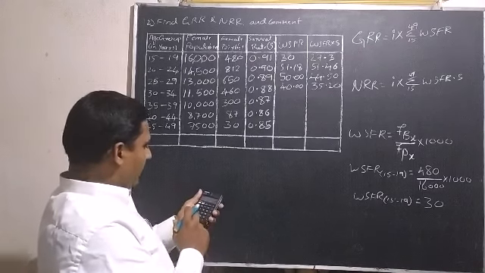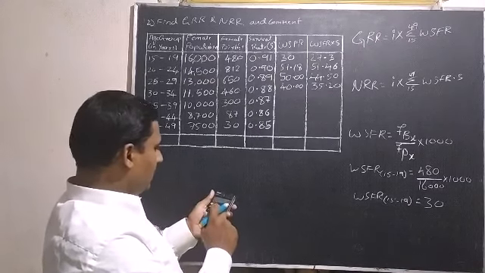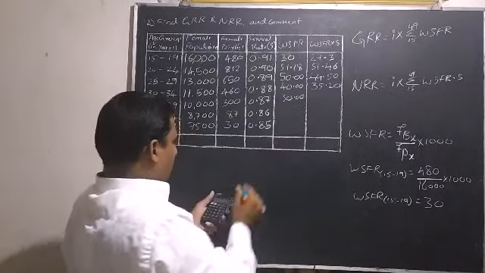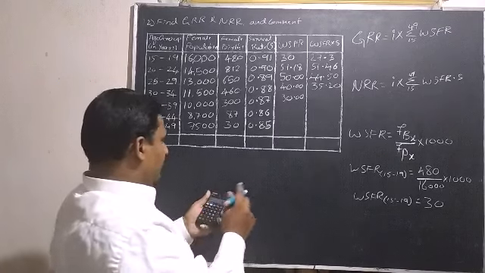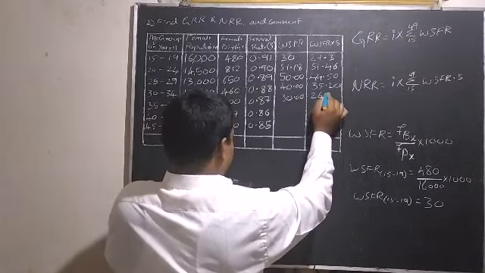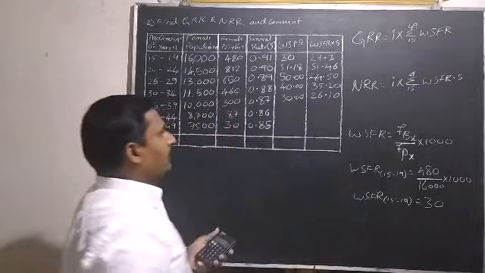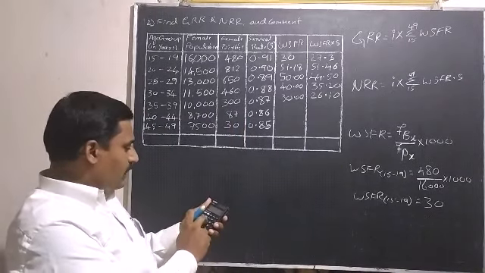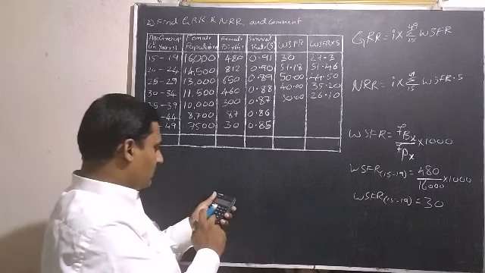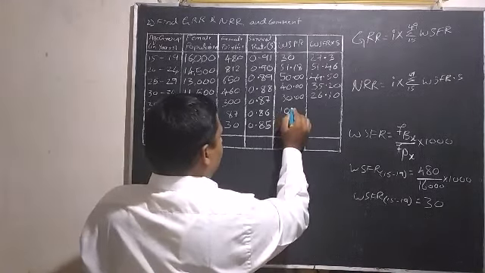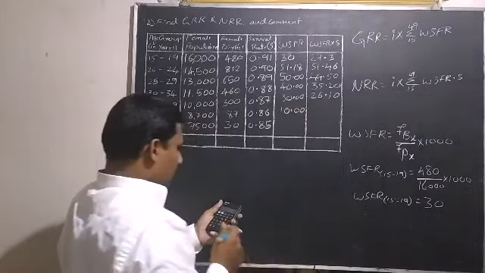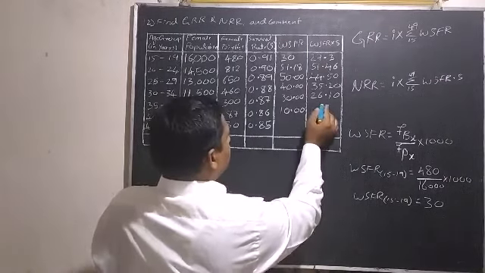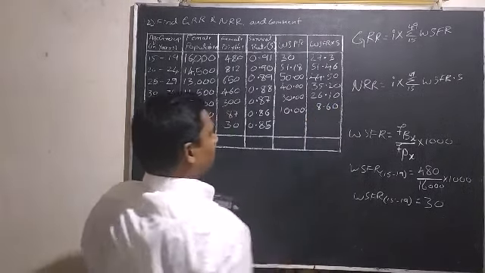And next calculation, 300 divided by 10,000 into 1000 is equal to 30, and 30 into 0.87 is equal to 26.1. And next, 87 divided by 8,700 into 1000 is equal to 10, and 10 into 0.86 is equal to 8.6.